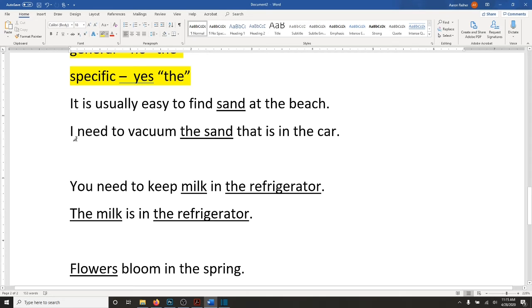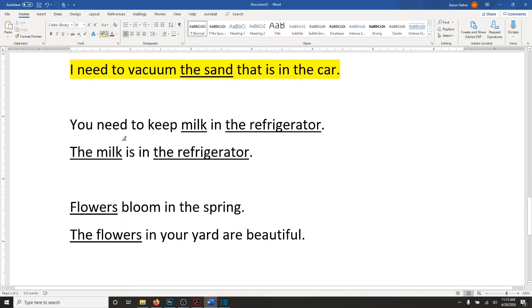The next sentence is specific. I need to vacuum the sand that is in the car. So here, we are referring to specific sand, sand that is in the car, so it needs an article, the. Another example, you need to keep milk in the refrigerator.